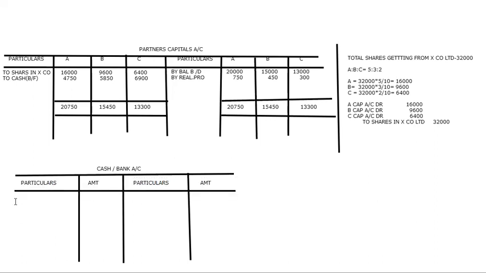So when I see in the realization, ma, I have got, just have a look. I have got cash expenses. We have paid expenses, no? So that's why by realization expenses, how much I paid for expenses? 500. So that amount I'm going to take.